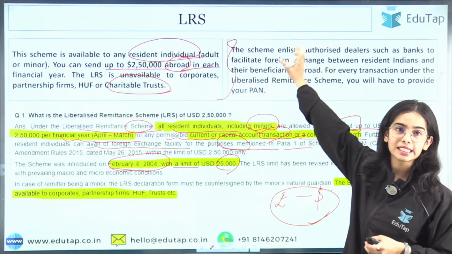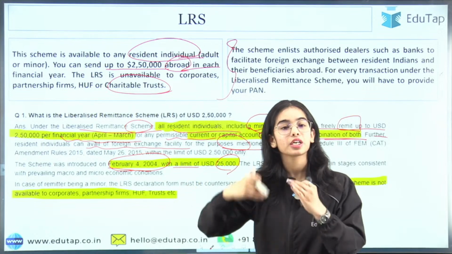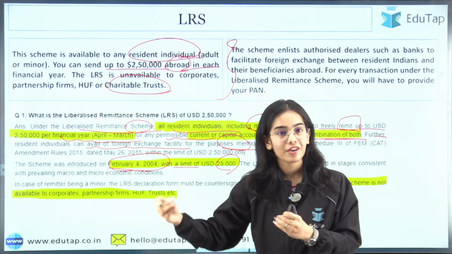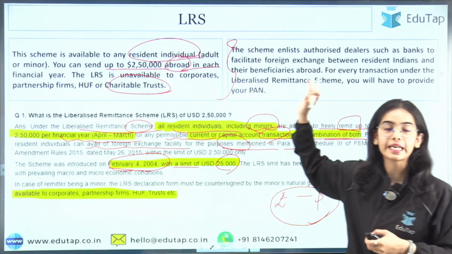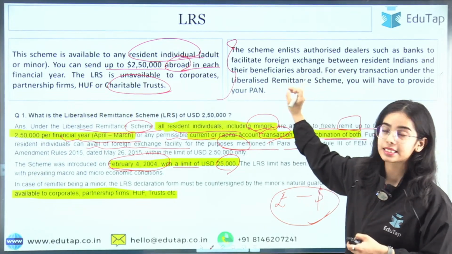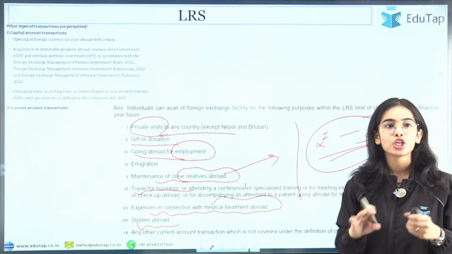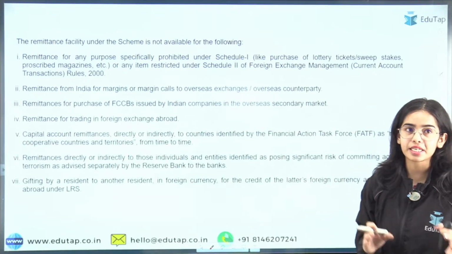Now there are the authorized dealers, such as banks, that can facilitate the foreign exchange transfer or conversion for resident Indians, but for all the transactions happening under the scheme, the PAN card will be required. So this is the basic idea of the Liberalized Remittance Scheme.